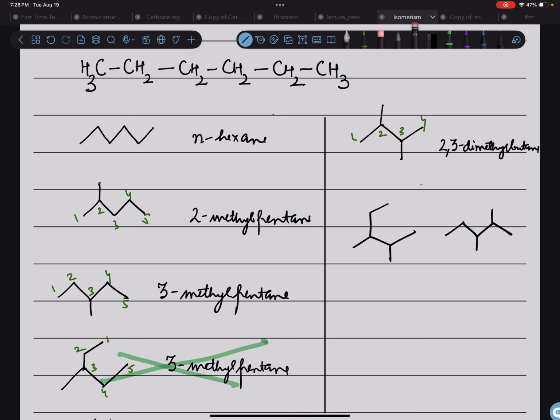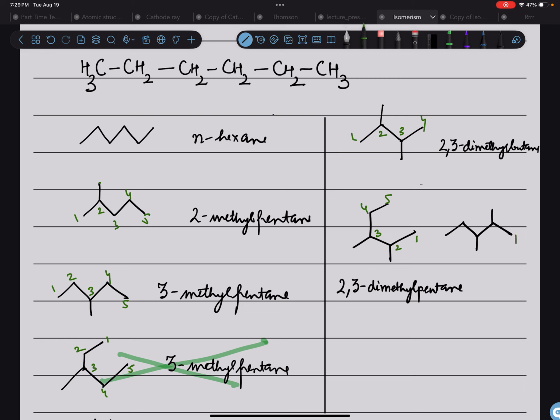If I do this numbering, 4 carbons. If I do this numbering, 5 carbons. But it gives my substituents the numbers 3 and 4. And if I give these numbers 1, 2, 3, then my substituents are getting numbers 2 and 3, right? So I would go this way, okay? So 1, 2, 3, 4, 5. So the name of this would be 2,3-dimethyl pentane. 2,3-dimethyl pentane.